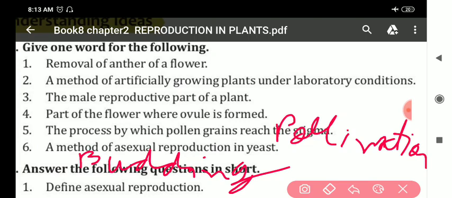So this is the end of the book exercise. Question answers we shall discuss tomorrow. All of you must write somewhere the answers, or if you have the book, you must write in the book. Thank you.